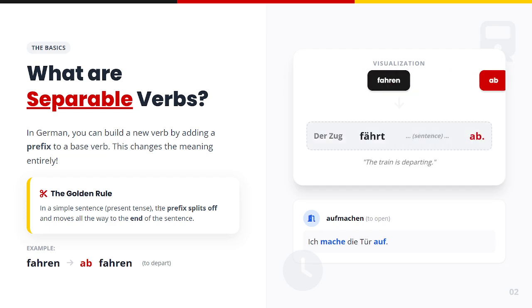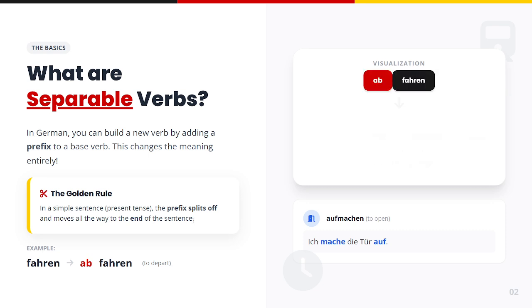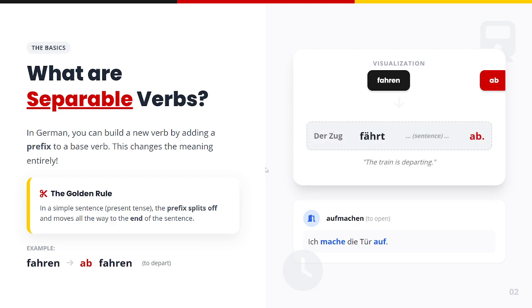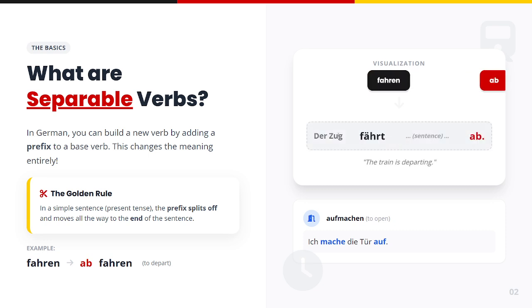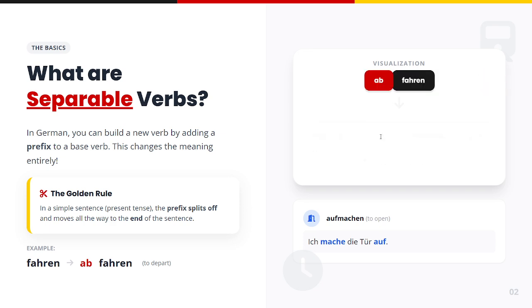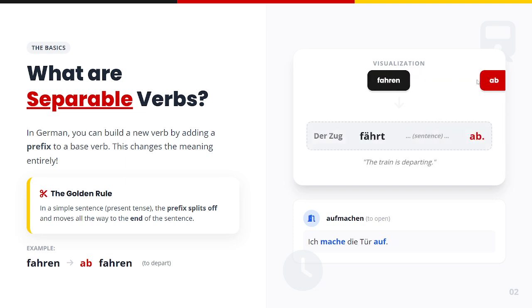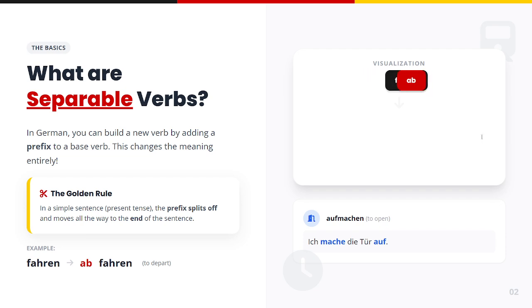The golden rule that we have to follow is that in a simple sentence or in the present tense, the prefix splits off and moves all the way to the end of the sentence. For example, when we are using abfahren in the present tense: Der Zug fährt ab, which means the train is departing. In this case, you would notice that the prefix ab came to the end of the sentence.